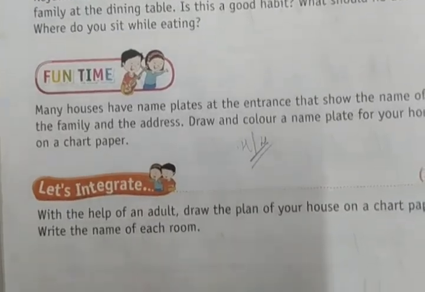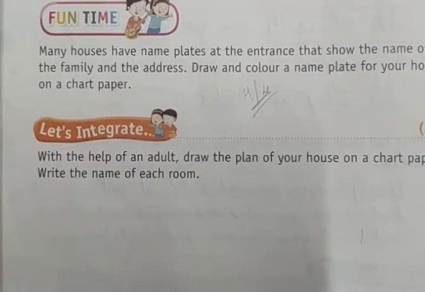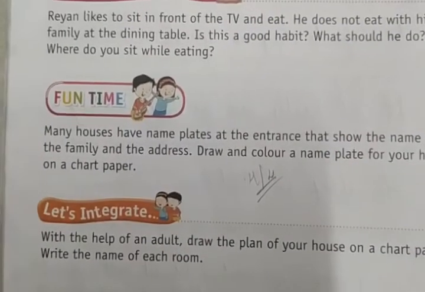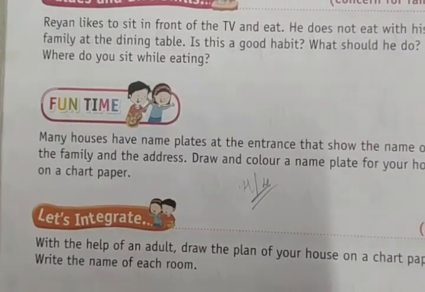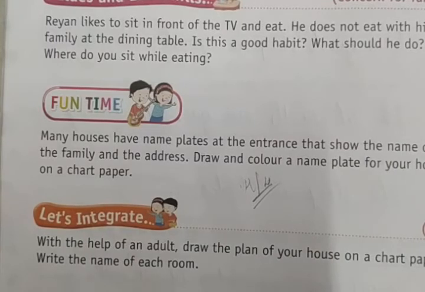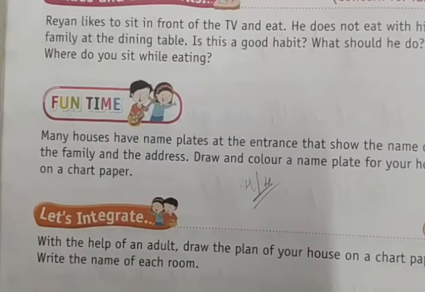Okay? Let's integrate. With the help of an adult, draw the plan of your house on the chart paper and write the names of each room. Okay? With the help of your elders, with your parents, with the help of your elder brother or elder sister, you draw the plan of your house and where exactly particular rooms come. You name them. Right?